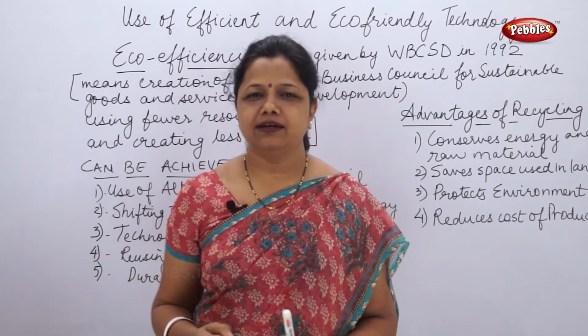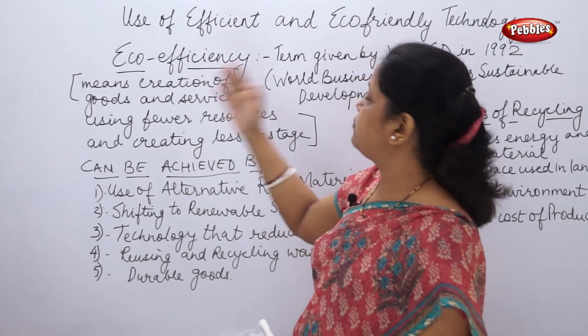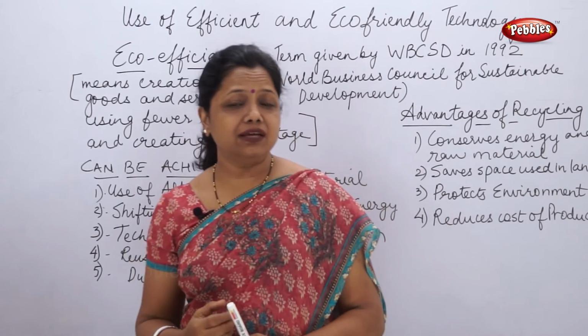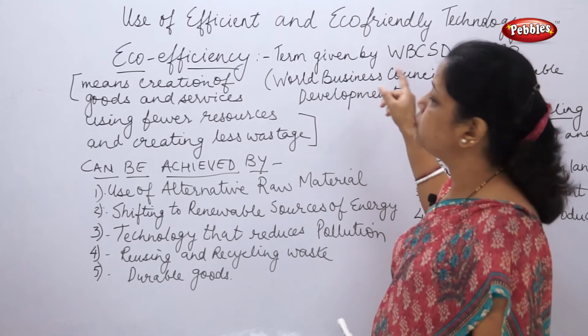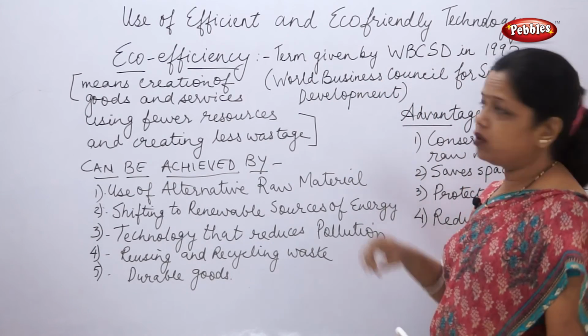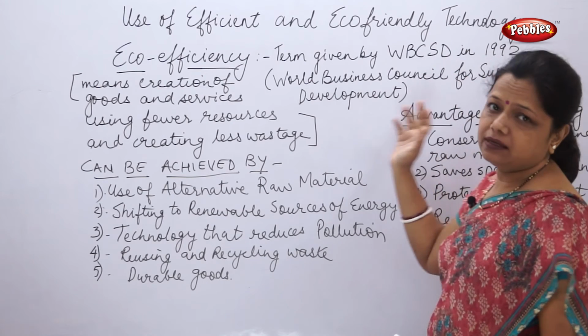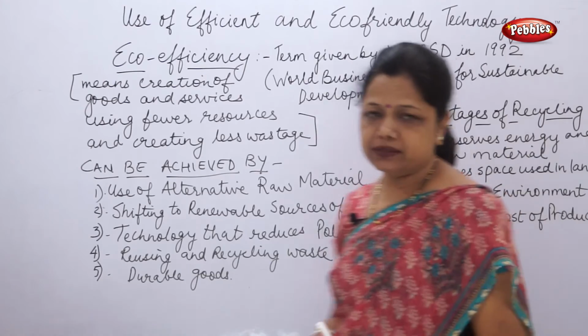Hello students, welcome back. We were discussing eco-efficiency. What is eco-efficiency? This term was given by WBCSD in 1992. What is WBCSD? World Business Council for Sustainable Development.